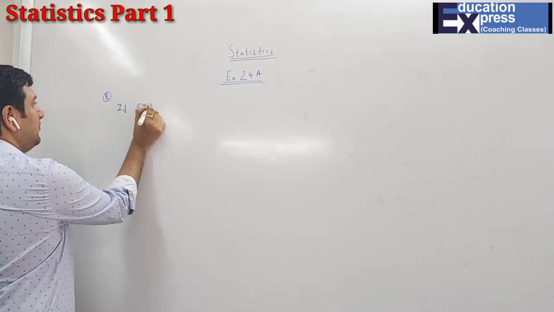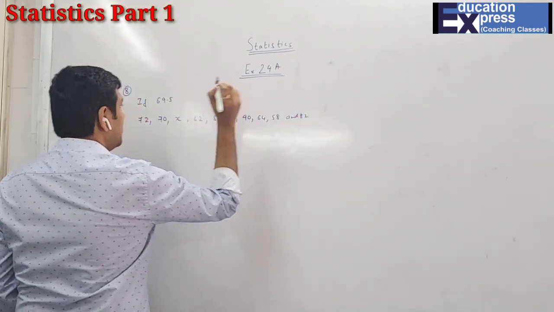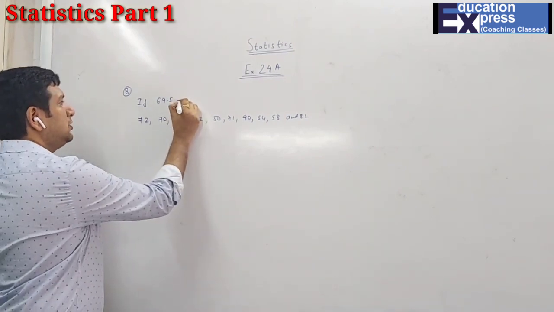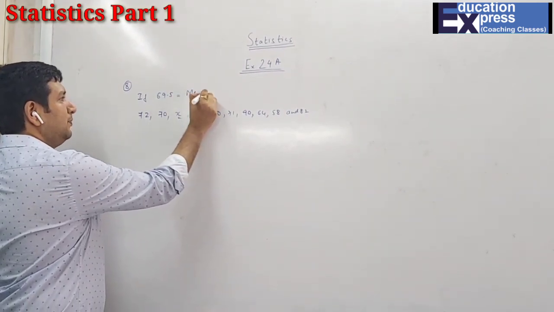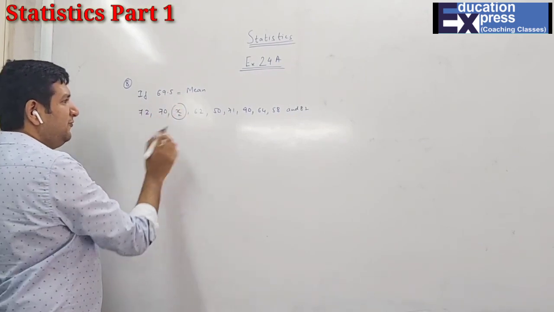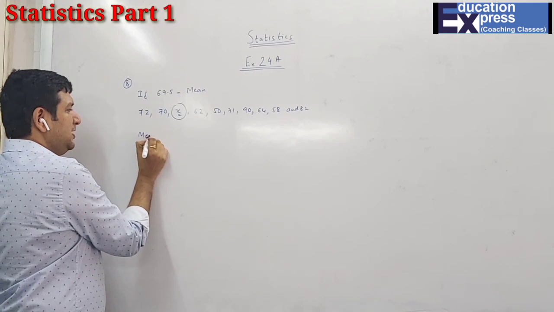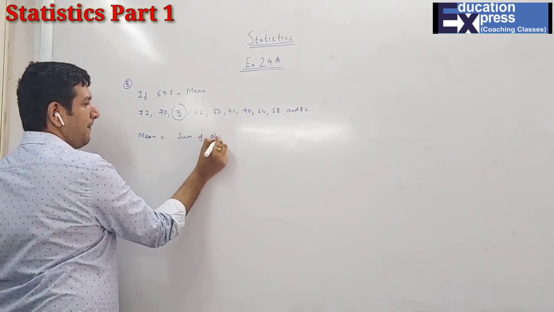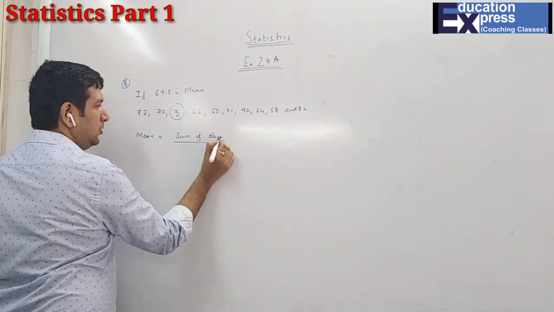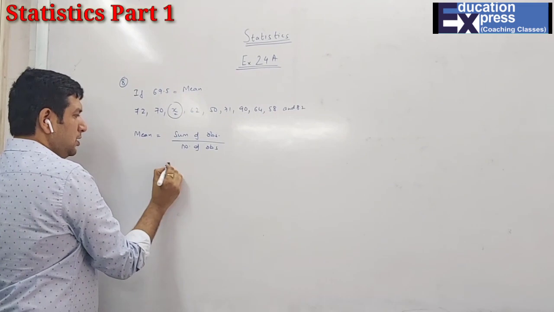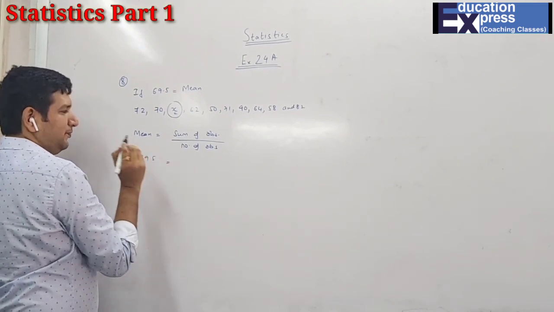69.5, find x. So the same thing, they have given us this as the mean, and this is the missing observation. Same formula, you have to find the missing observation. So mean is sum of the observations upon the number of observations. So 69.5. What is the sum?